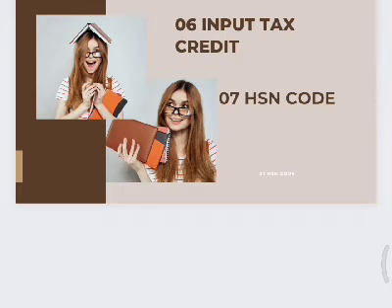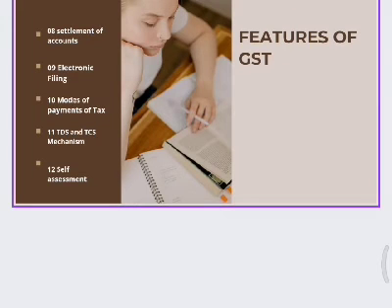And then the next one, HSN code. HSN code is nothing but the Harmonized System of Nomenclature. In a free trade economy, identification of goods and services under one name across the globe is important. It helps the revenue authorities to tax the goods or services at the optimum rate. So in order to bring uniformity in naming, we use codes like the HSN code. It helps to identify the business transaction easily. So we can use this common code, the HSN code.